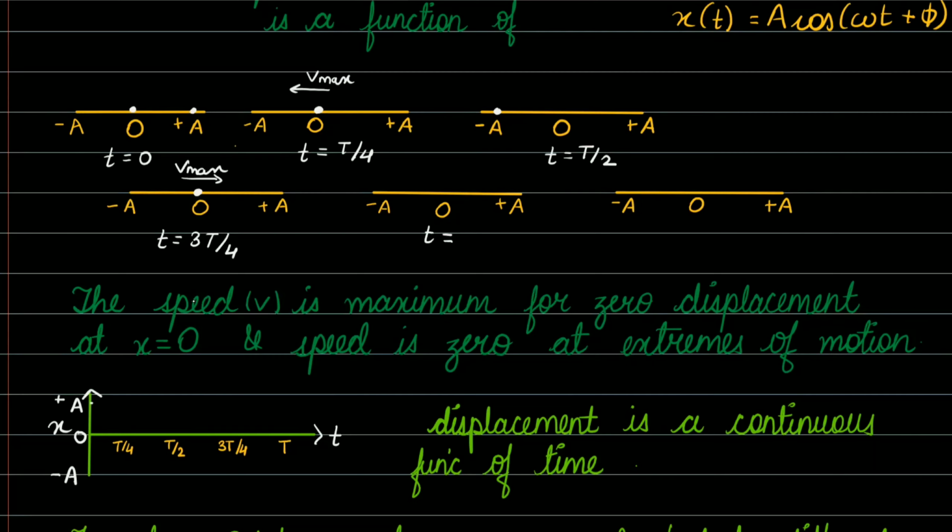Then at time t equals the time period T, the particle from O reaches point A, that is, the positive extreme position.